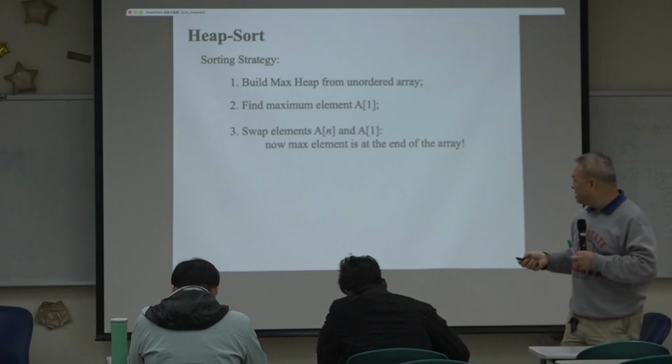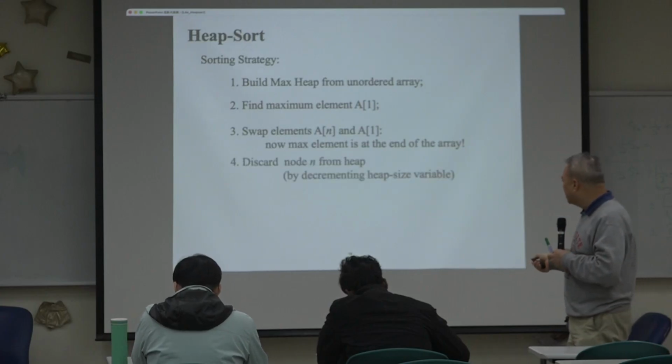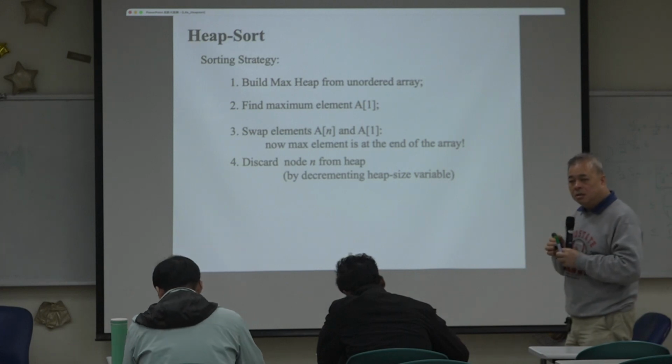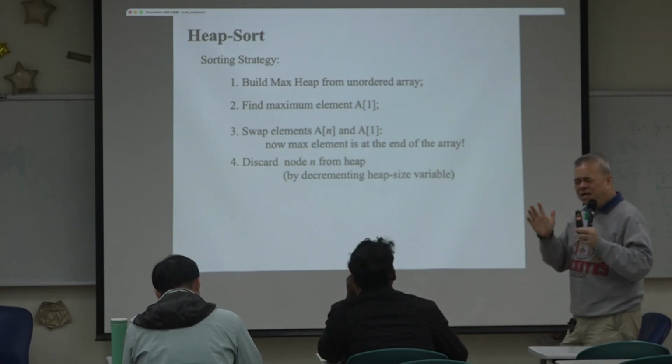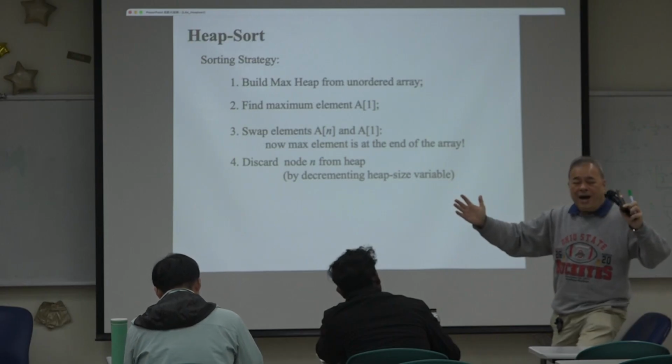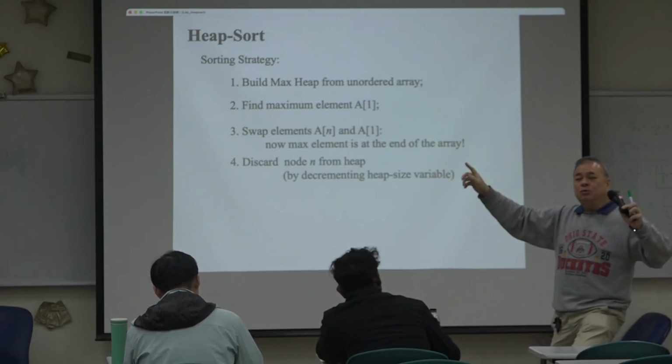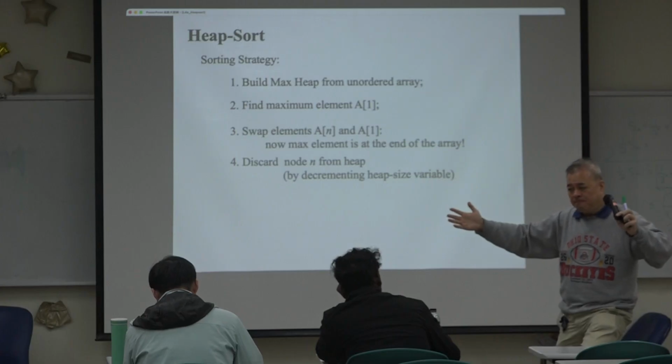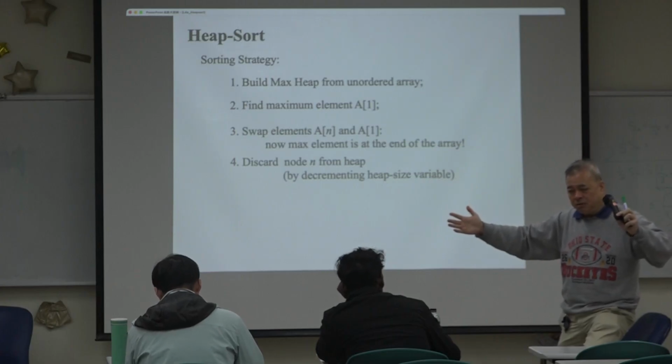So discard node n from the heap. Now you treat index 1 to index n minus 1 as your heap. That's your heap.